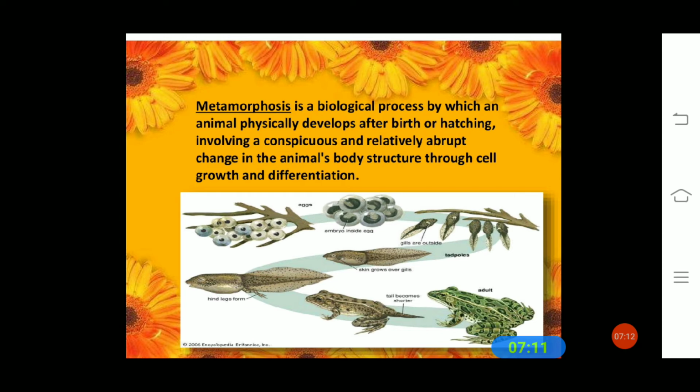Afterwards the skin grows over the gills, then the hind legs form beside the body, the tail becomes shorter, then the tail is completely gone, and an adult frog develops. This whole process is called what?